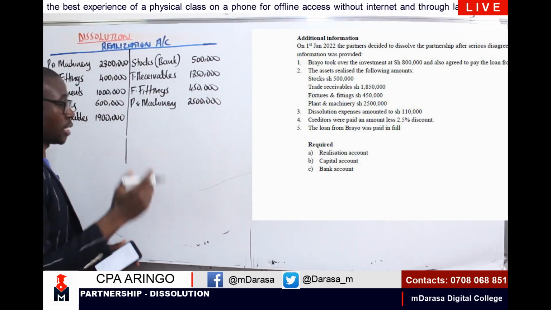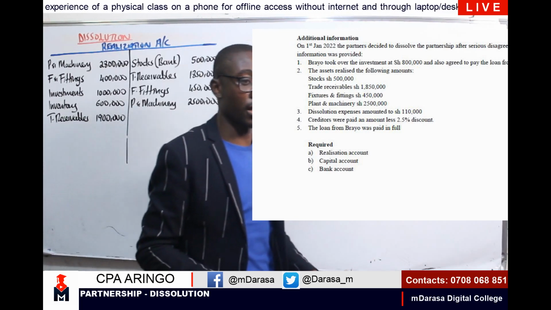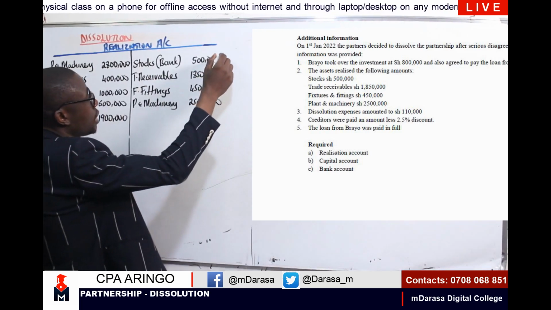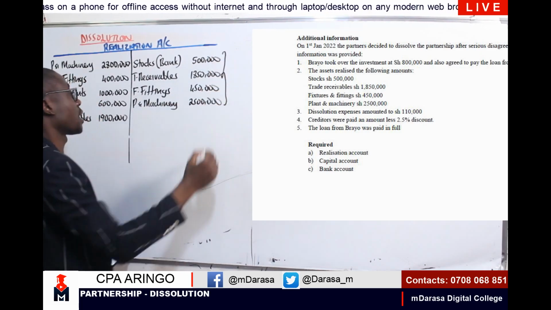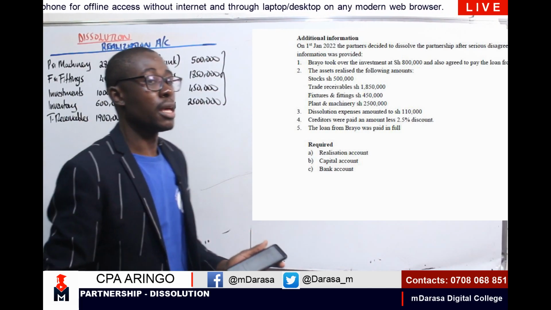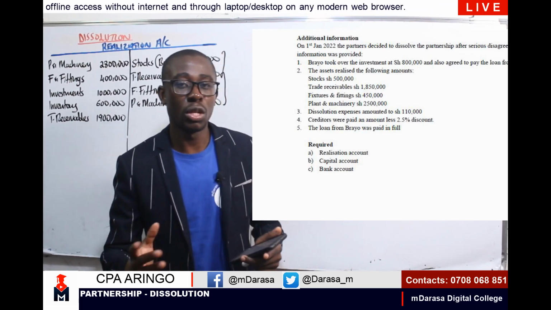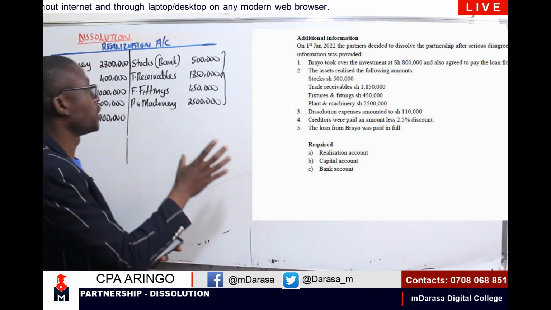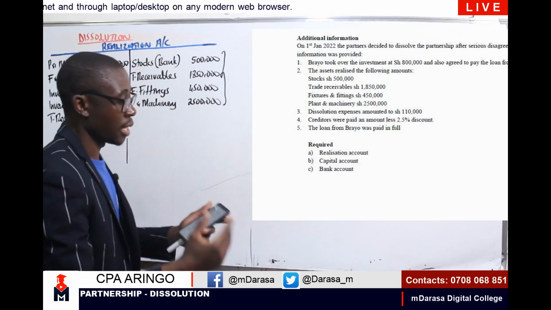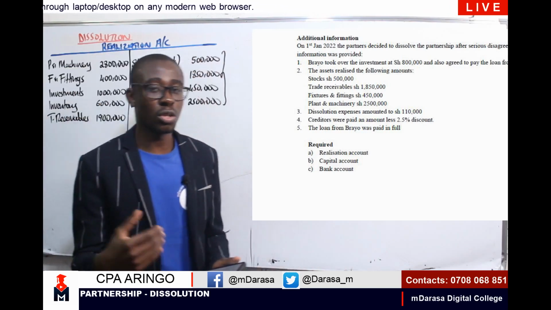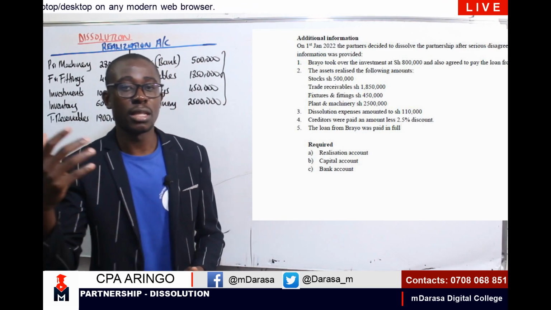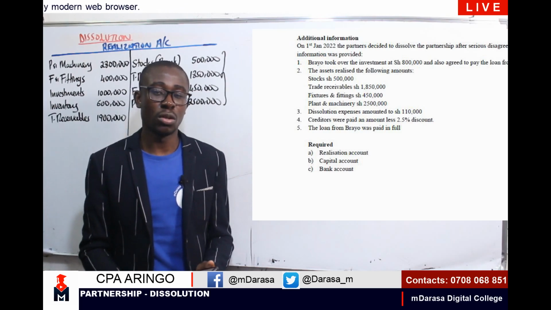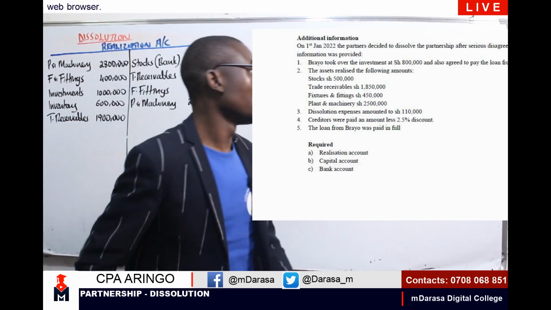So basically in that case, my good students, all these amounts that you are seeing here, the respective account to be debited will be the bank account. When we open our bank account, you'll clearly see that you are going to debit these amounts for the assets that we sold. Because whenever you're talking of realization, it means that these are the amounts that these assets will realize when they are disposed or after we have disposed them.